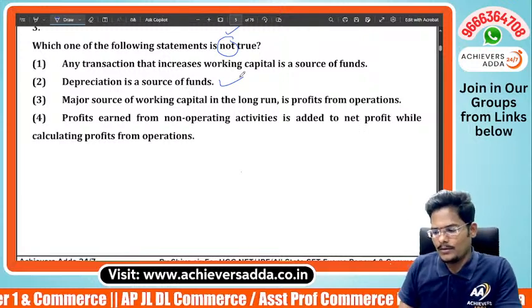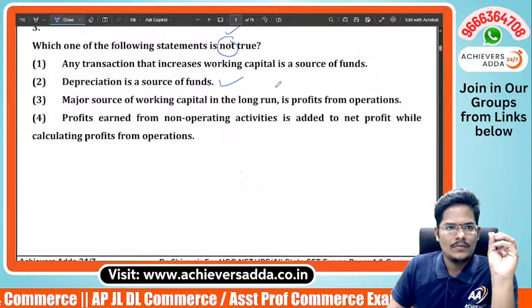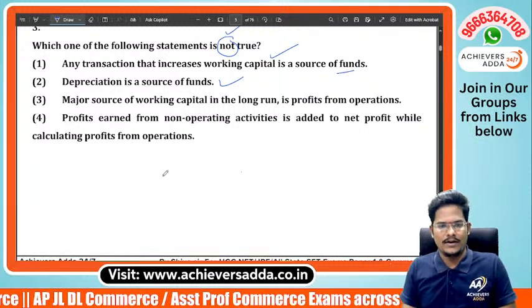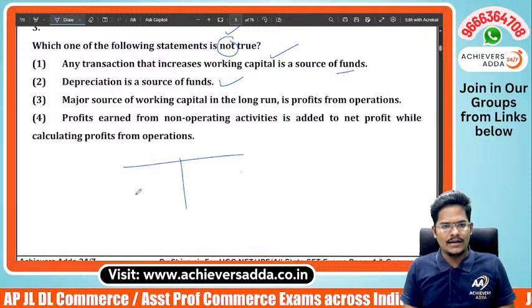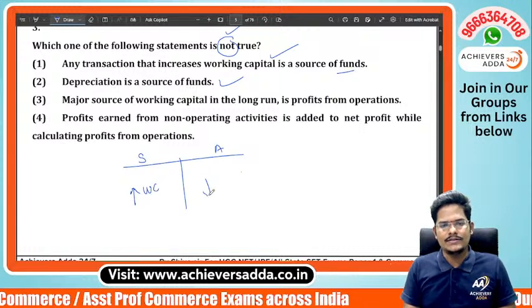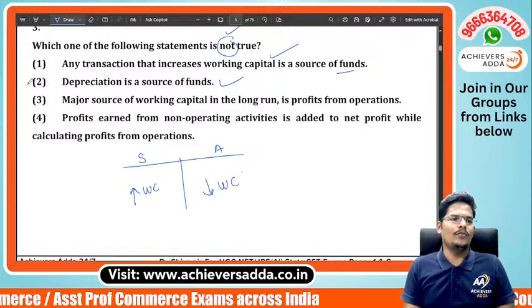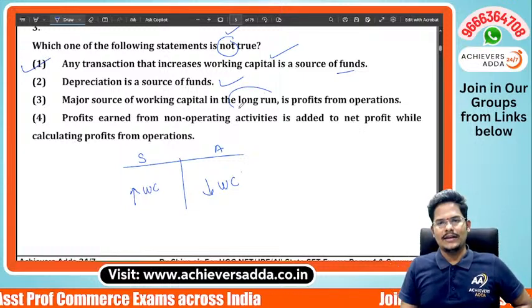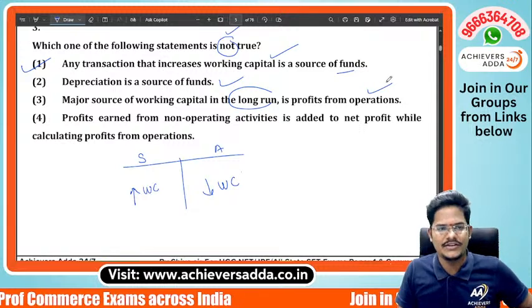Let's make a proper explanation for this. Any transaction which increases the working capital is a source of fund, because in the fund flow statement, increase in working capital is a source and decrease in working capital is an application. Obviously, first statement is true. Major source of working capital in the long run is profit from operation.